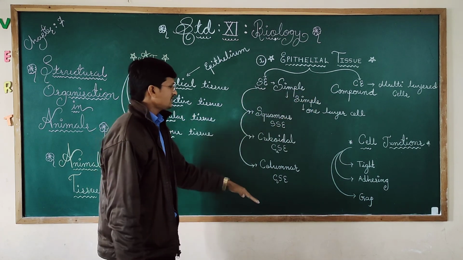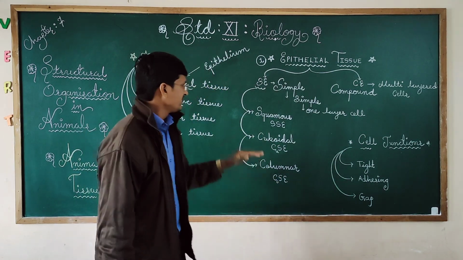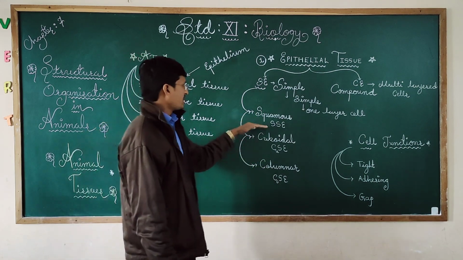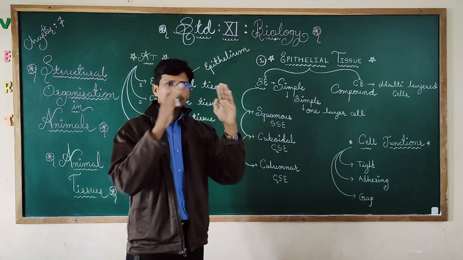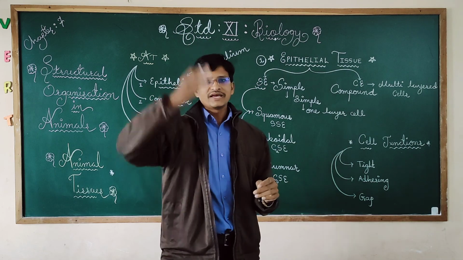Now all are distinguished on the basis of their structure. Each and every simple epithelium has a different structure. In squamous, square sheet-like cells are there. In cuboidal, cuboid cells are there. And columnar has pillar-like cells.